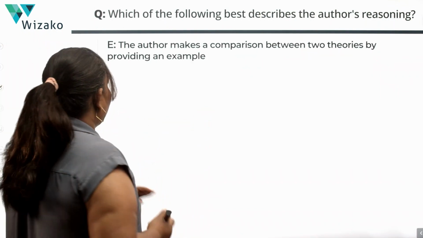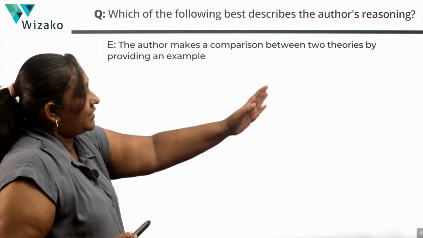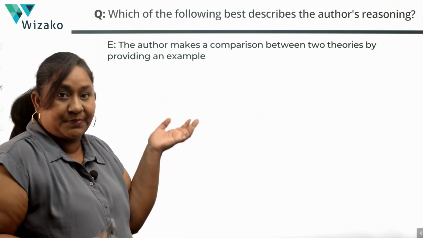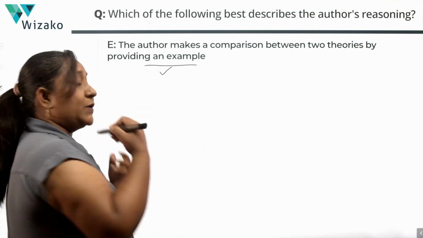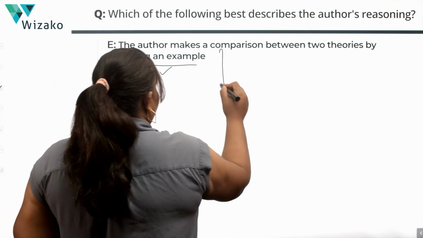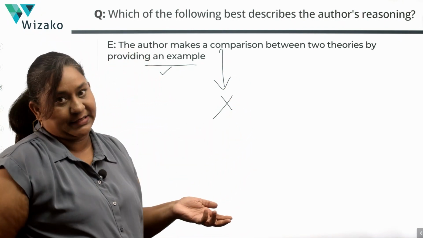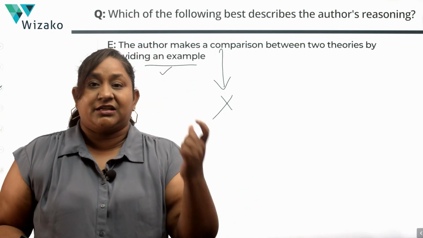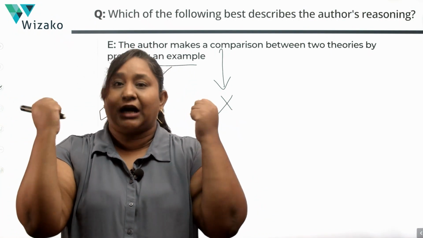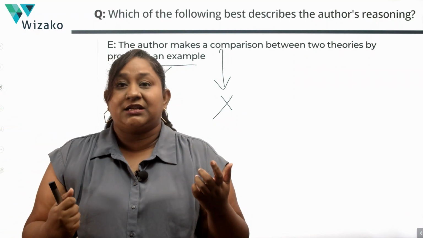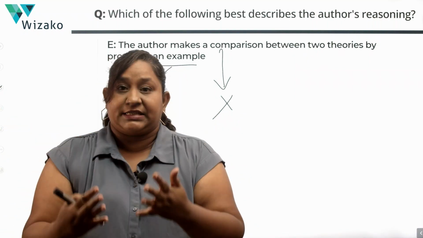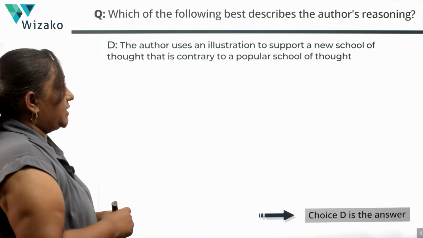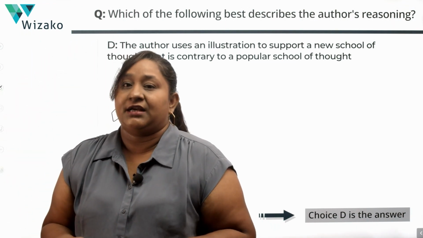Let's quickly check E as well. The author makes a comparison between two theories by providing an example. Yes, there is an example. The hypothetical example, this part works, but we have already talked about this in the first answer option. The author is not making a comparison. There is a comparison that's existing in the argument between carbon dioxide, carbon monoxide and methane and how potent, how toxic they are, but such a comparison has been made by the researchers, not by the author. So we'll eliminate E as well, and that means in our final analysis, D as in delta is the correct answer.